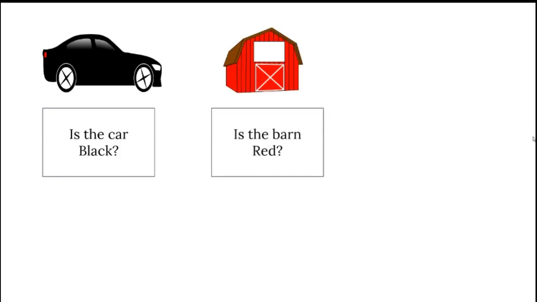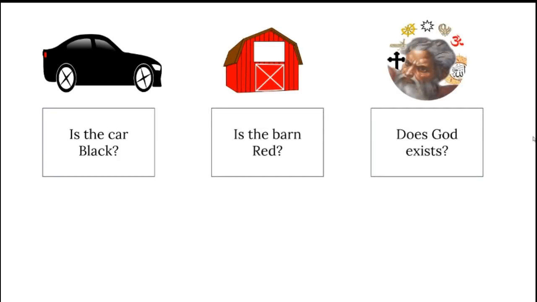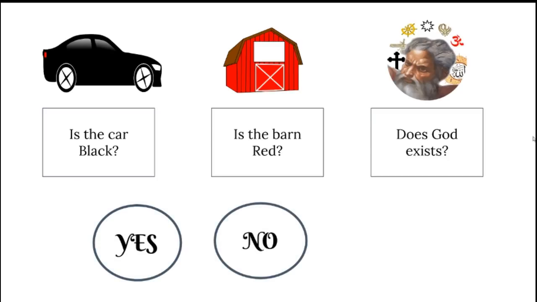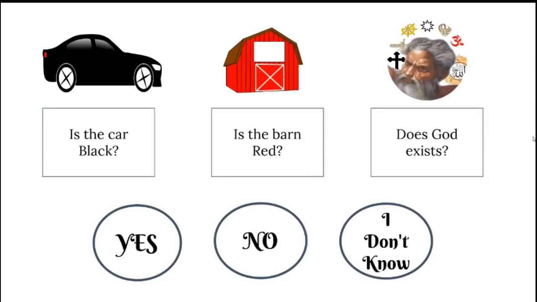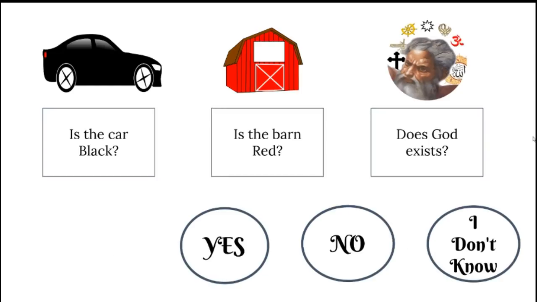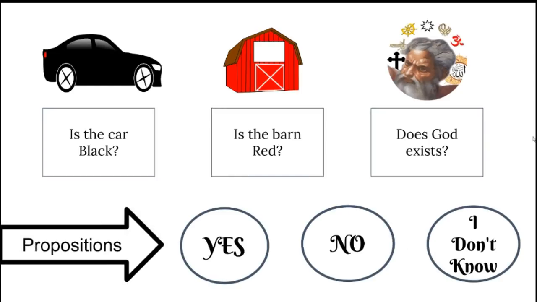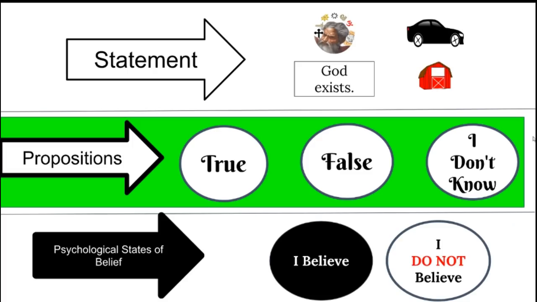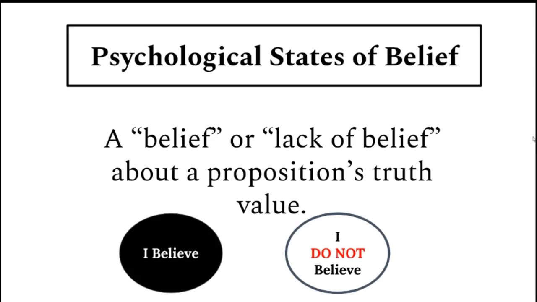Is the car black? Is the barn red? Does God exist? Well, you can answer any one of these questions with a yes, a no, or I don't know. But these are all asking about your propositional attitude to these particular statements. Remember, we have the statement God exists, and we have our three propositions: true, false, or I don't know. But now let's look at it as a psychological state of belief.